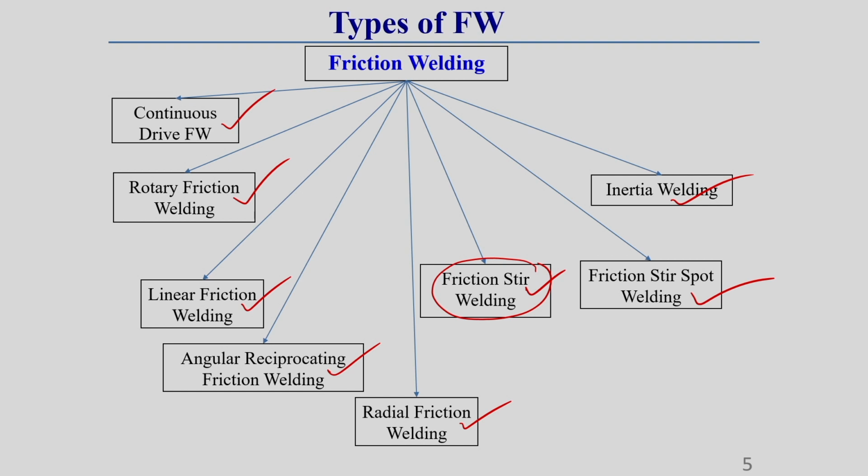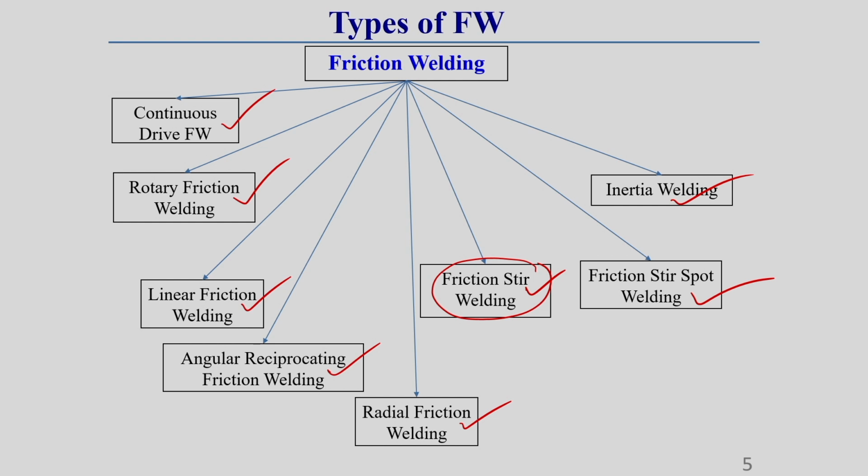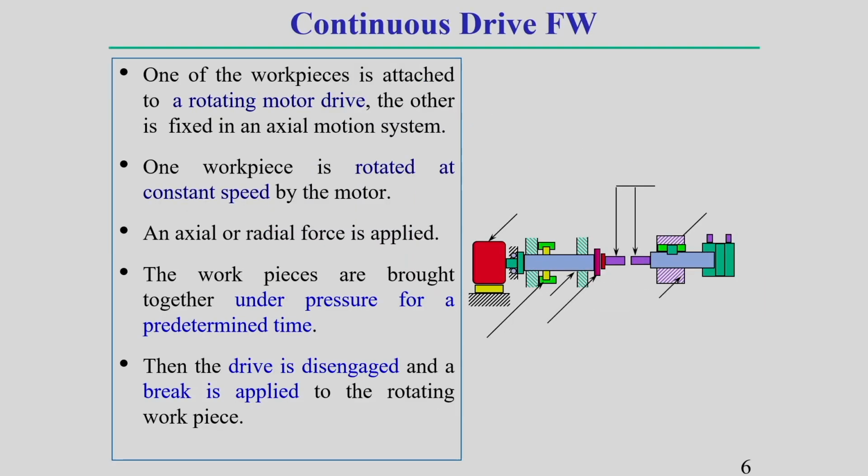These categories are made depending upon some variation of parameters, or variation of techniques you can say, but the most important part is that heat is developed by frictional heating only. One by one I will discuss in subsequent slides in detail. First of all, I am going to discuss continuous dry friction welding process.